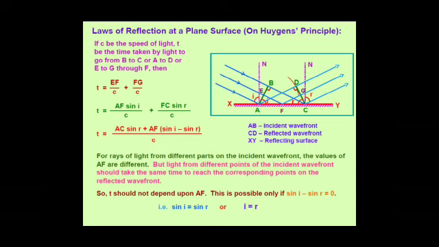A large number of rays are emerging from the incident wavefront, which are not shown; only three are shown. But for all of them, the time taken to reach the reflected wavefront will be the same. In the formula, the only thing that will differ for all the rays will be the value of AF. But time t will be the same. According to the equation, this will only be true if the bracket (sin i minus sin r) is equal to 0. If sin i minus sin r is 0, then sin i is equal to sin r, or the angle of incidence is equal to the angle of reflection.